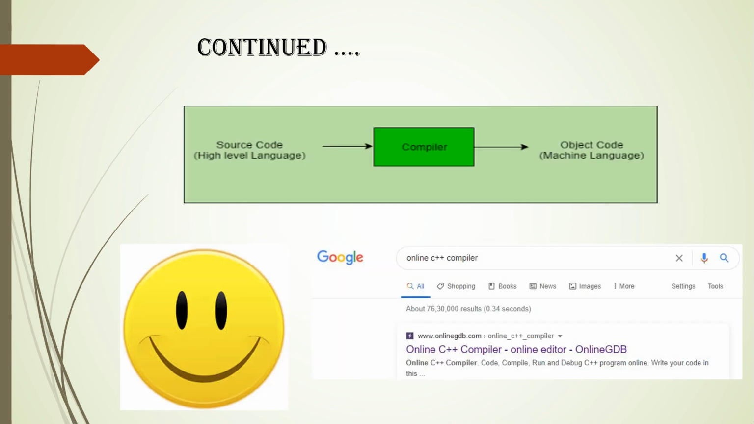Just open Google and type online C++ compiler. See here, I have shown the demo also. The first result which you get is the GDB online compiler. You can open that and work on it. But the main drawback of using an online compiler is that you will not be able to save your source code. This upper picture clearly depicts what the compiler does, and that I have already explained.